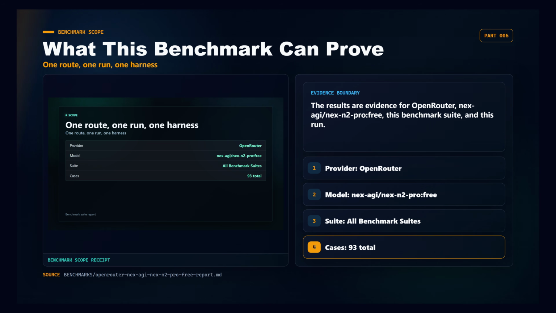This was one run through OpenRouter using the model slug Nex AGI/Nex-N2-Pro free. The report labels the suite as all benchmark suites, with 93 total cases. That means the results are evidence for this provider route, this run, and this harness. They are not proof of universal model quality, local weight behavior, latency, or provider-to-provider consistency.